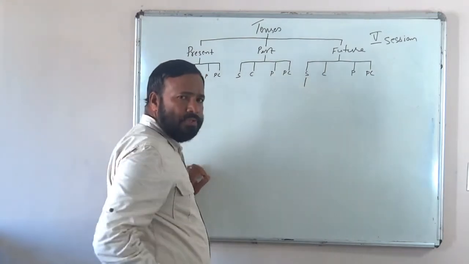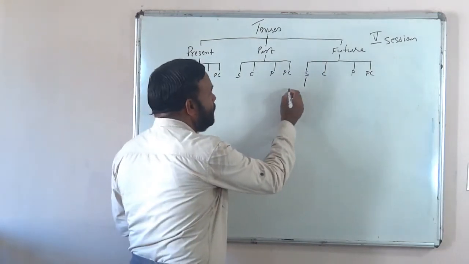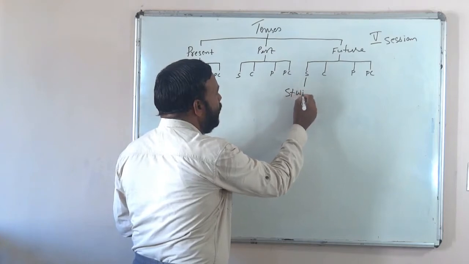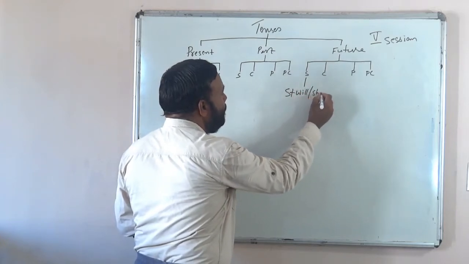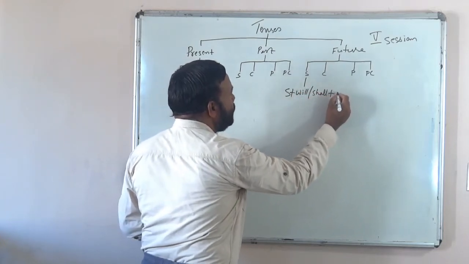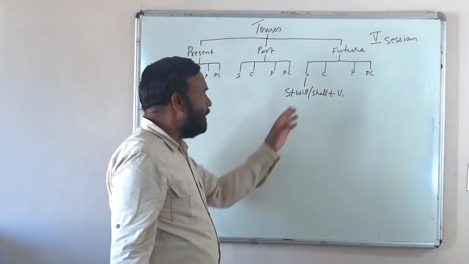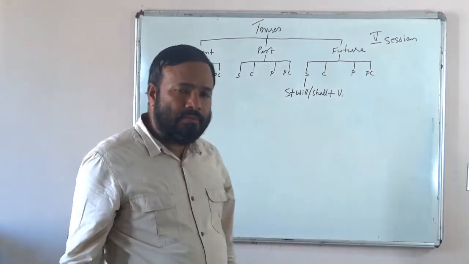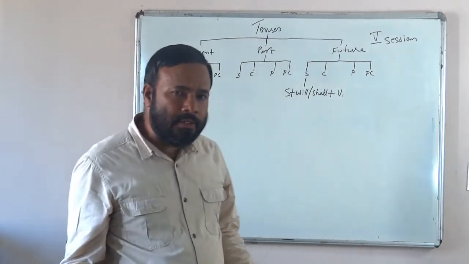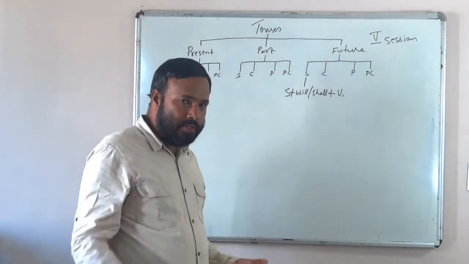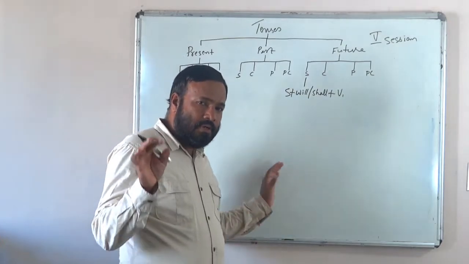Simple future. What is the structure of simple future? Subject plus will or shall plus first form of the verb, V1. Isn't it? Okay. Future tense shows a future time and future action, normally speaking. But please don't forget what I told you.